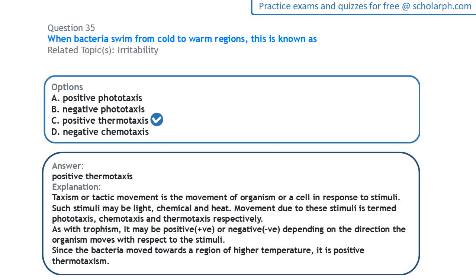But in this question here, we have the bacteria moving from cold to warm region. The warm region is of a higher temperature than the cold region, so it is moving towards a region of higher temperature, like moving close to the heat source, so that is positive thermotaxism. Phototaxism is response to light, while chemotaxism is response to chemical.